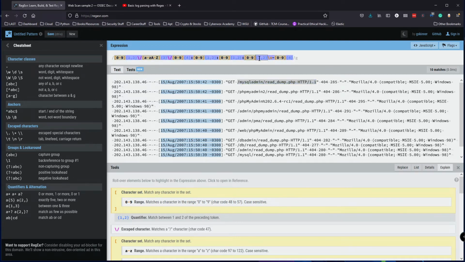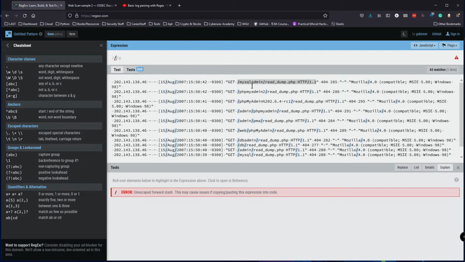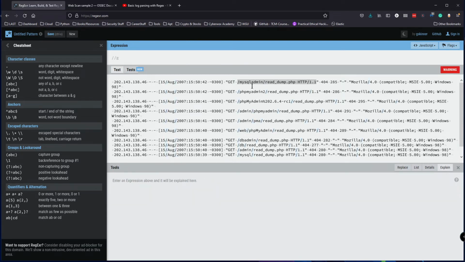So let's try to filter for this first part. So I have to use the delimiter. I don't know why I keep saying delimiter, but we have to escape the forward slash.